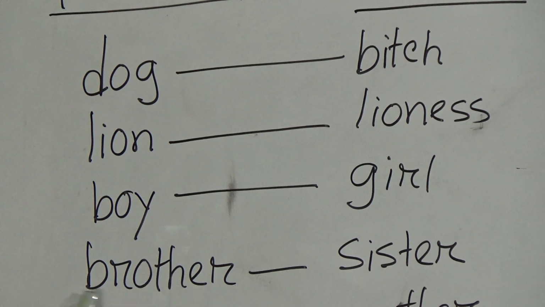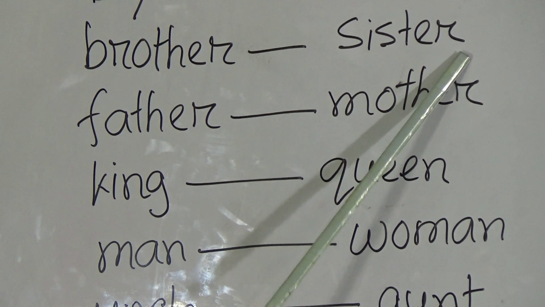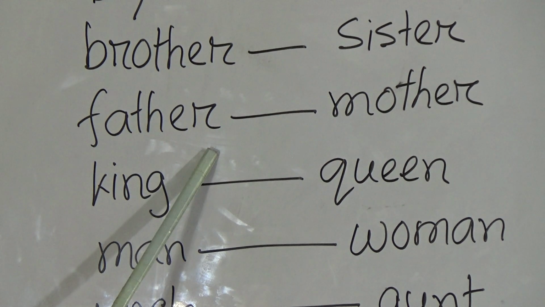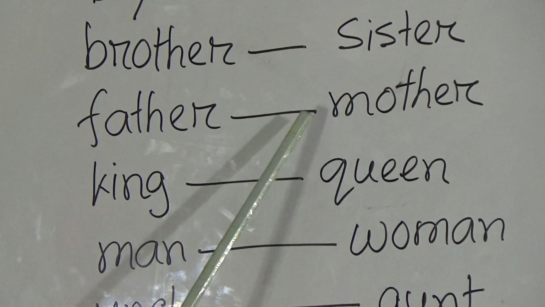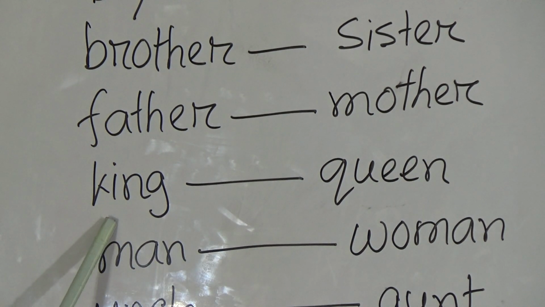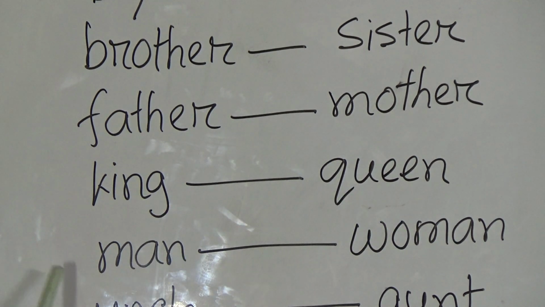This is brother, B-R-O-T-H-E-R, brother. And this is sister, S-I-S-T-E-R, sister. Now father, F-A-T-H-E-R, father. And then mother, M-O-T-H-E-R, mother. K-I-N-G, king. And this is queen, Q-U-E-E-N, queen.